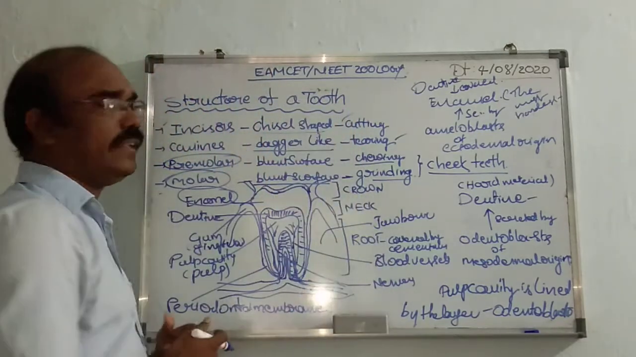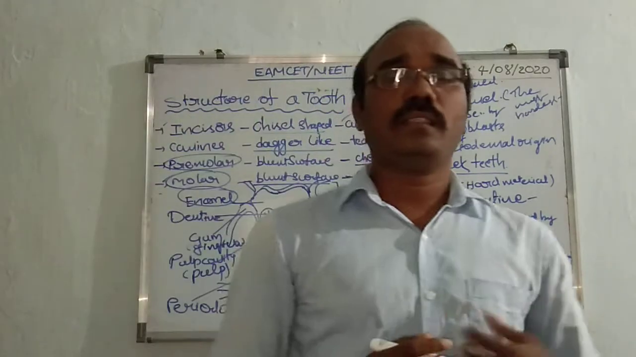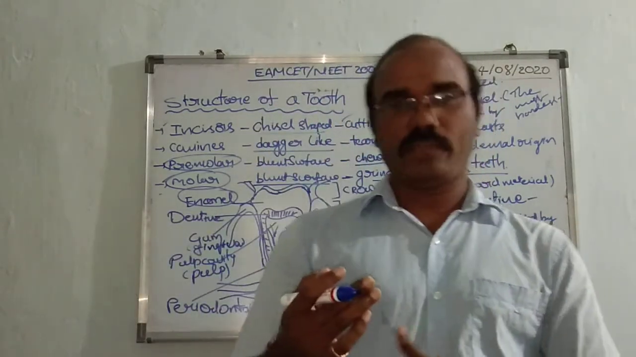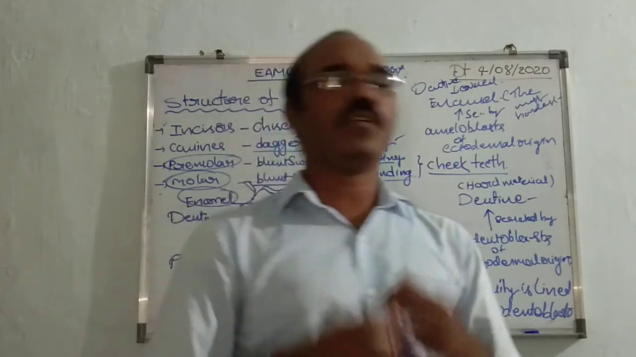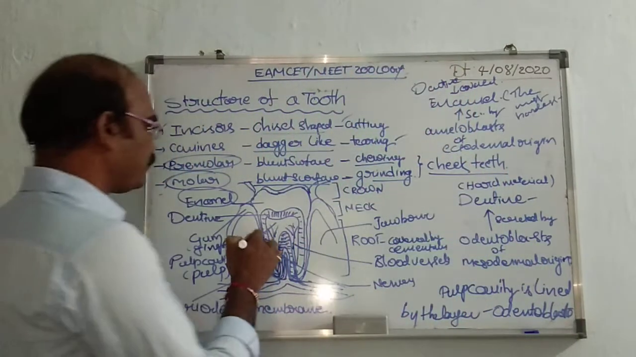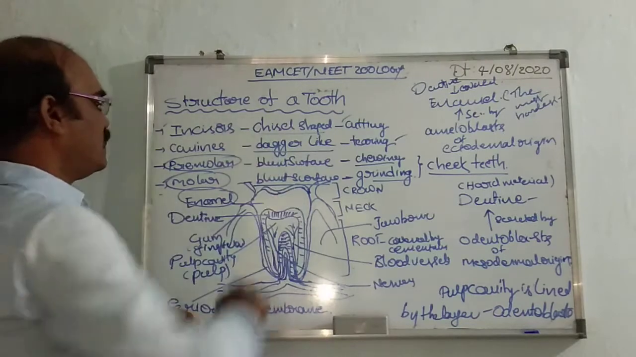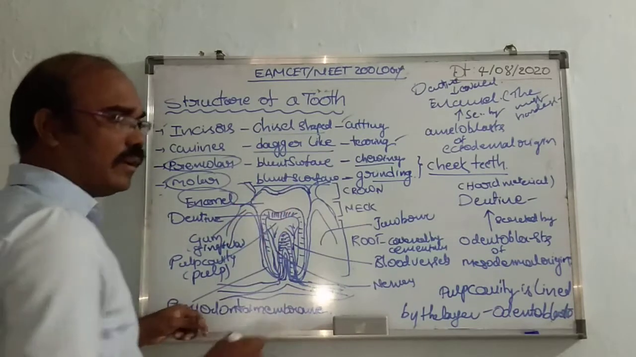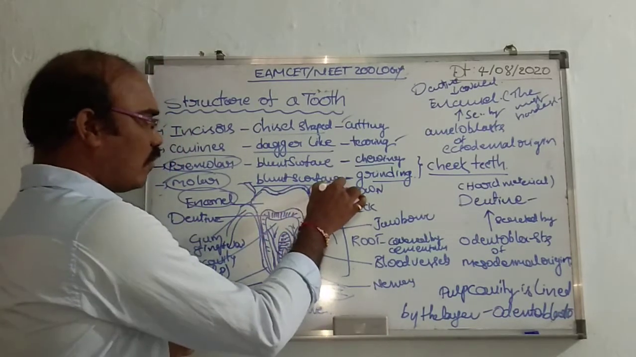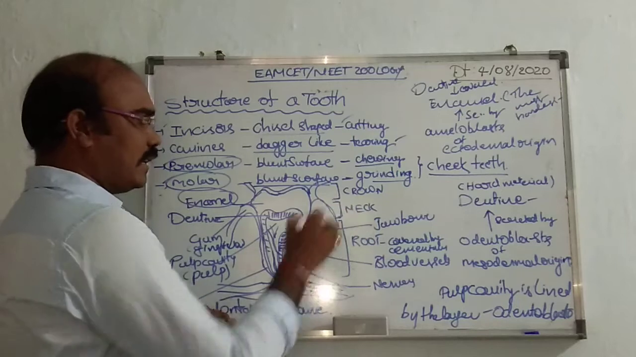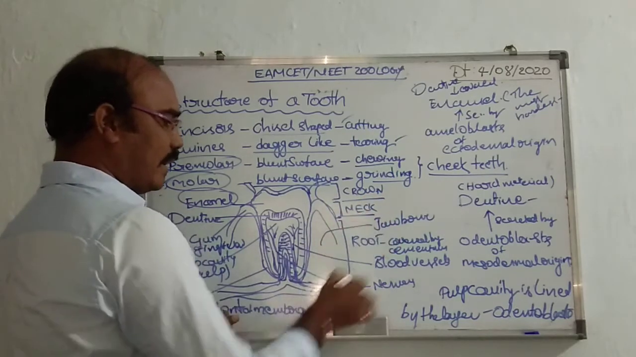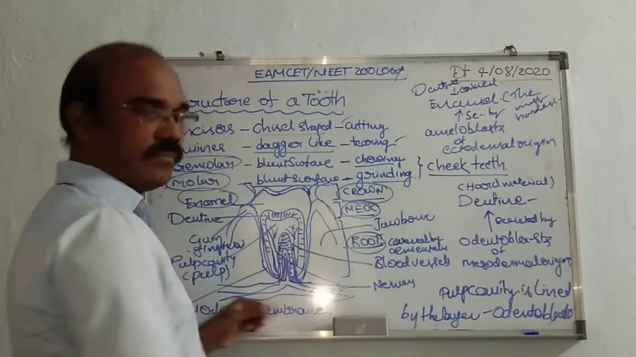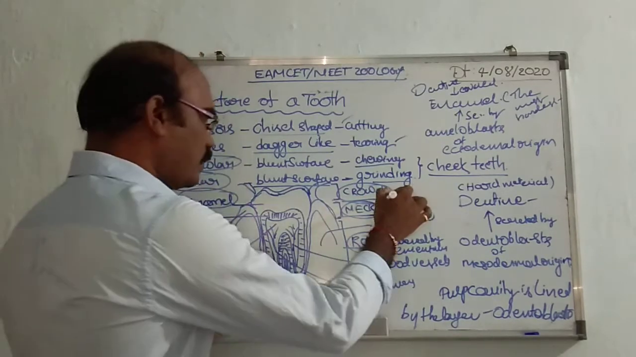We know that the teeth are ectomesodermal organs, as we learned in the last class. Now the structure of teeth. The teeth are of ectomesodermal origin. We find three main parts here: crown, neck, and root. The crown is the exposed part.